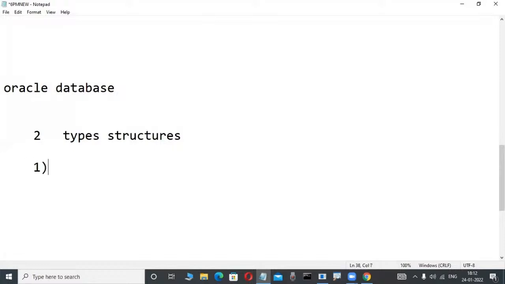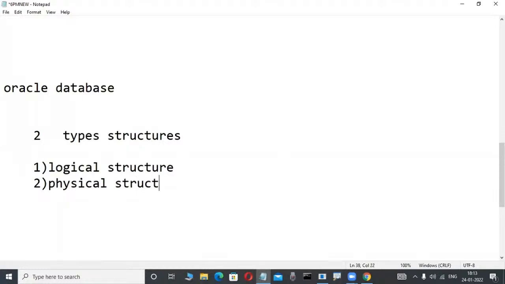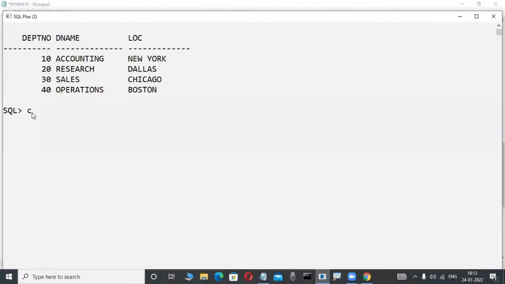What is a logical structure? Suppose you are creating a table or anything in your database, for example, a table like this.